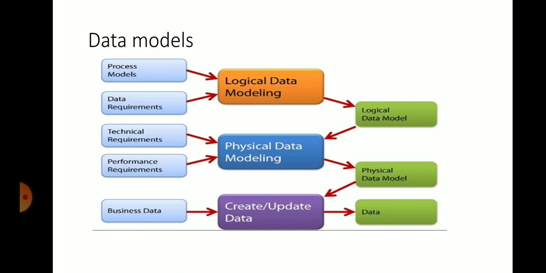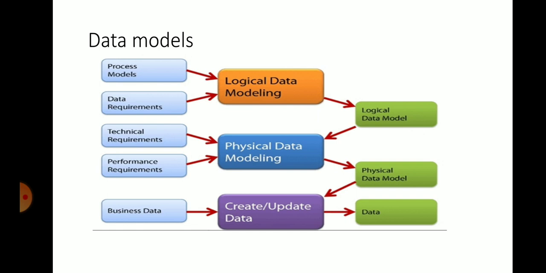You can see here in this diagram the three data models, which are intermediate to process models. Data requirements go into logical data modeling, which produces the logical data model. Technical requirements and performance requirements are the inputs to the physical data modeling.